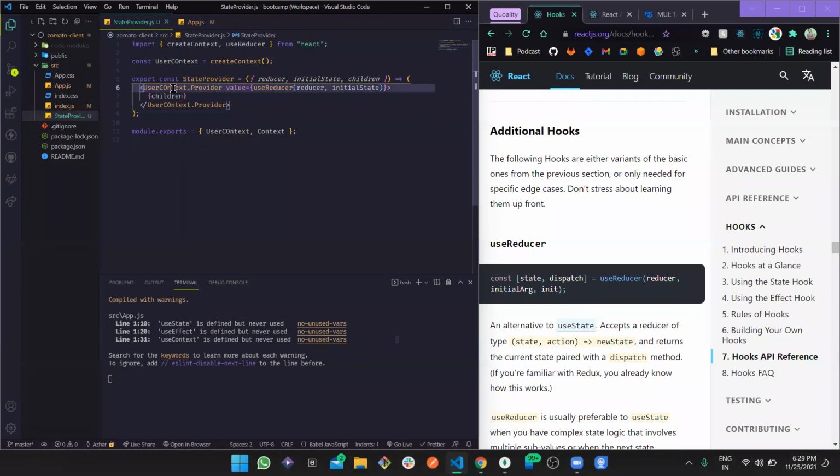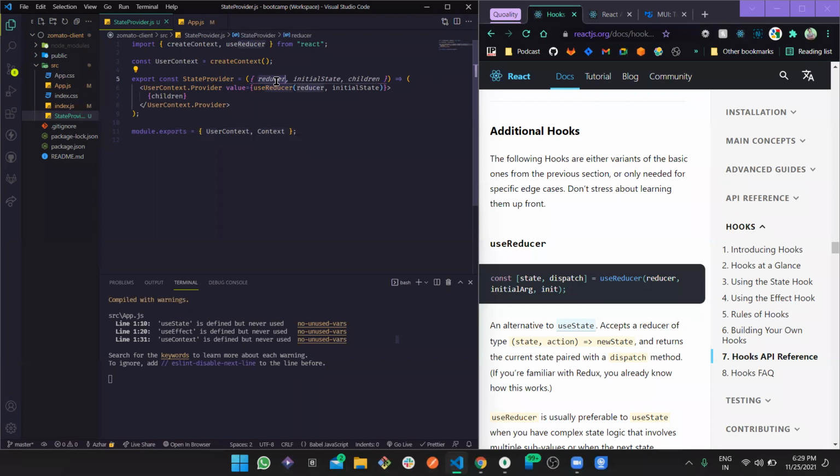And in this state provider, we are defining the context provider, which is going to be this user context. And then here the default value, we are passing use reducer. You know what this returns: the state and the dispatcher. And this is state provider, where we are having an object with these three properties. Now see, we have defined this as an object, not parameters.